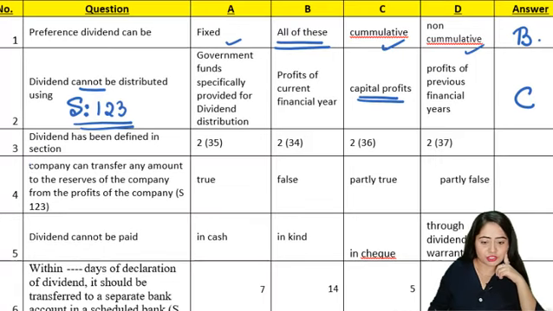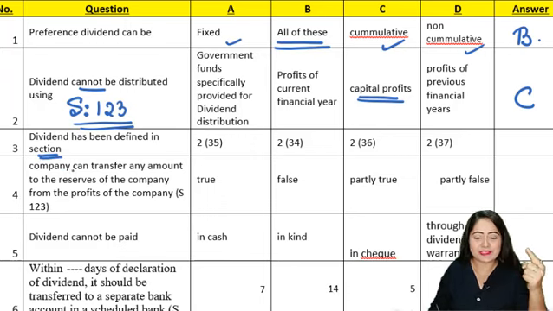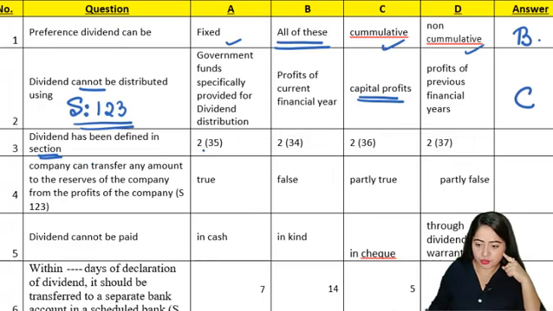Let's talk about the next question now. Dividend has been defined in which section? Okay, so this is slightly technical. If you do not remember the sections, then you might not be able to answer this question. So here the options are section 2, clause 35, 34, 36 and 37. So the correct answer here is A. Dividend has been defined in section 2, clause 35.